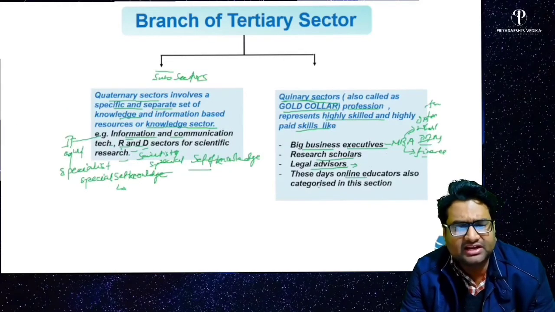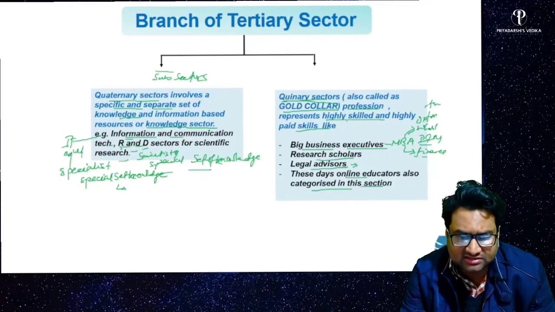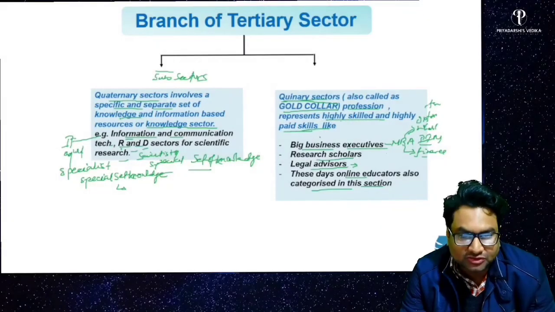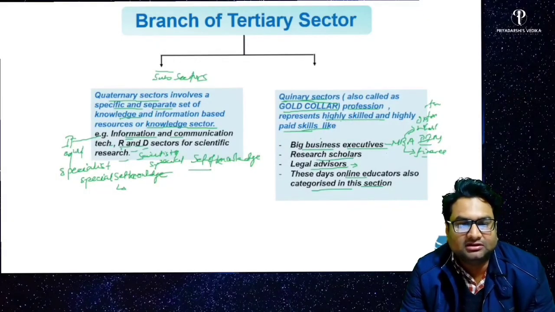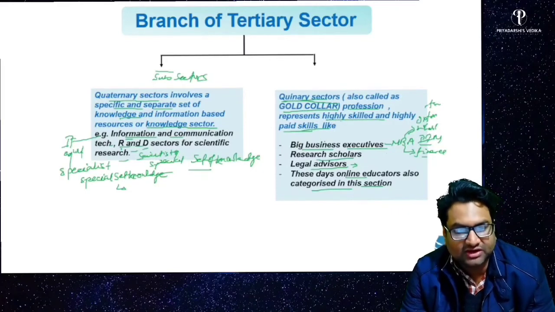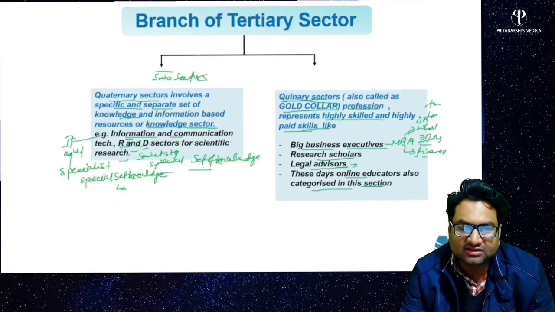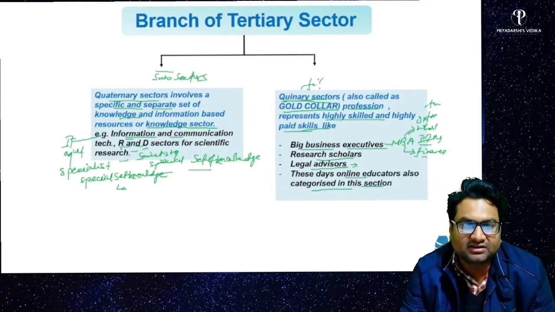These days, online educators are also categorized in these sections. So what happens? They have highly skilled and highly paid executives and workers who have a very separate set of knowledge and skills also. So these are also considered in the quinary sector. Okay, this is called fifth sector. Quinary means fifth, and quaternary means fourth.